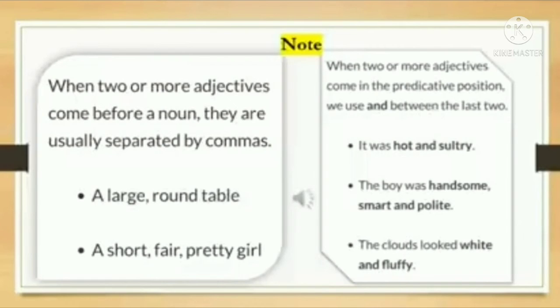Note: when 2 or more adjectives come before a noun, they are usually separated by commas. For example, a large, round table. Second: a short, fair, pretty girl. When 2 or more adjectives come in the predicative position, we use and between the last 2.